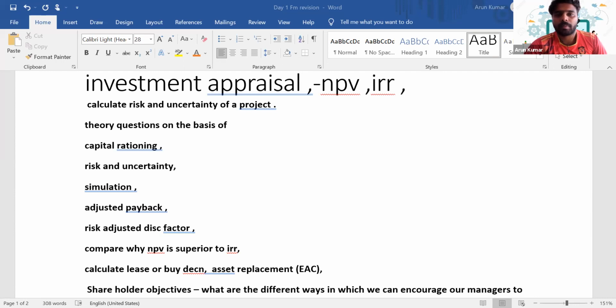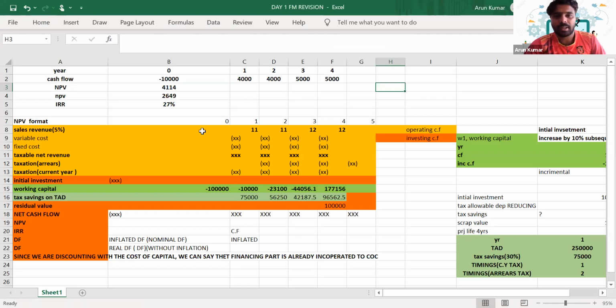Can you see this Excel, guys? Yes. Okay. As I discussed, we need to know each and every method, and investment appraisal is a section where we can easily get some easy marks. Most of these formats, if you simply follow them, we can get the whole marks.